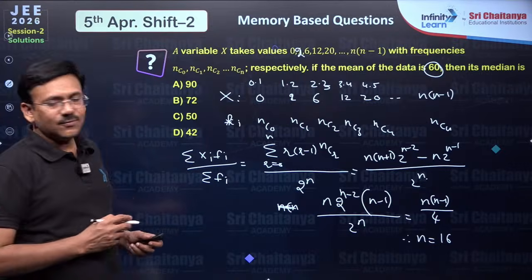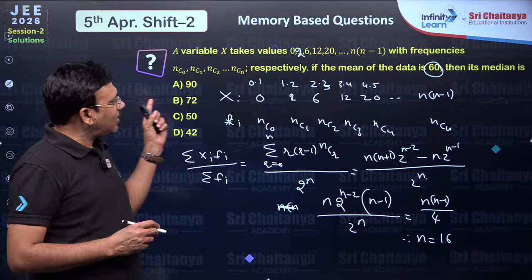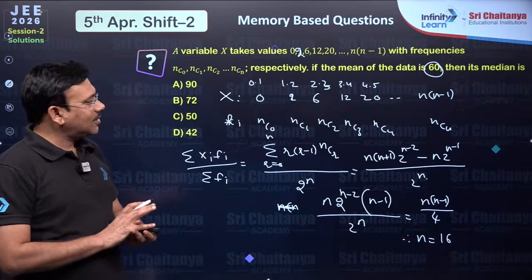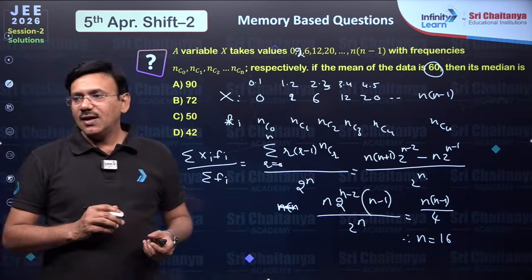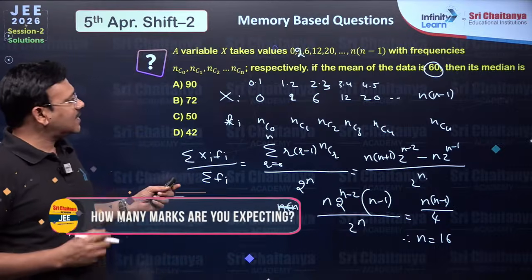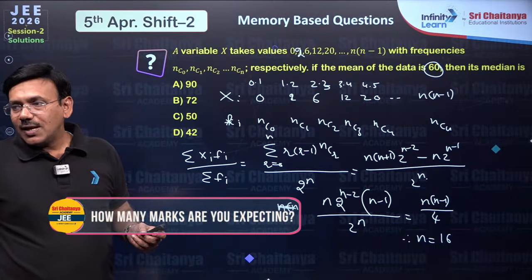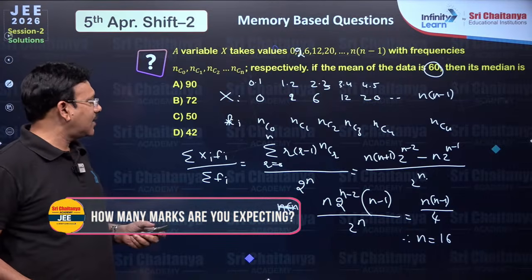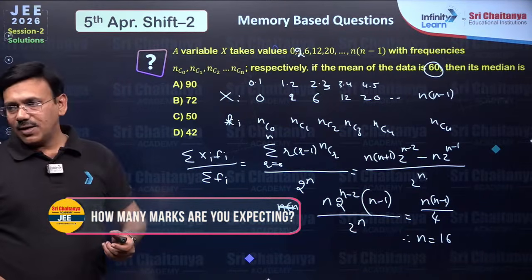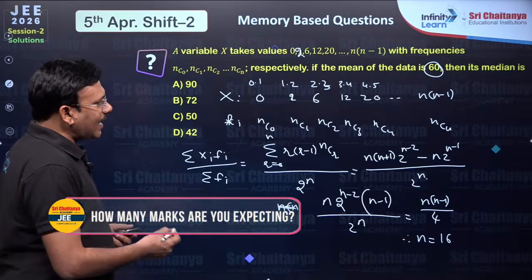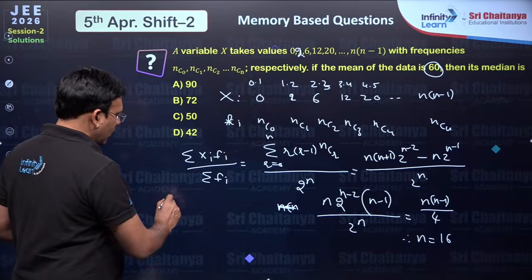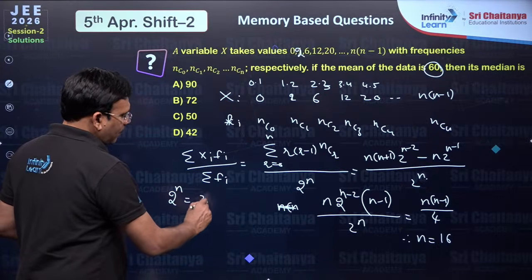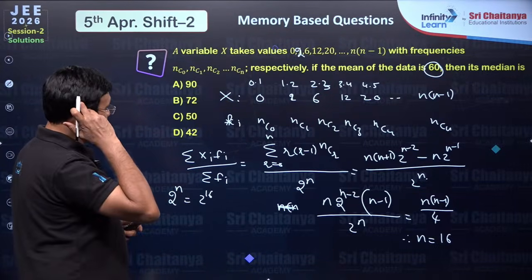Median is that where you see these are already in ascending order. Median means you have to find the less than cumulative frequency, or you can arrange them in ascending order. So the middlemost item you have to take, and accordingly you can pick up the median. So you can take n by 2. The sum of all frequencies is going to be 2 power n, 2 power 16.